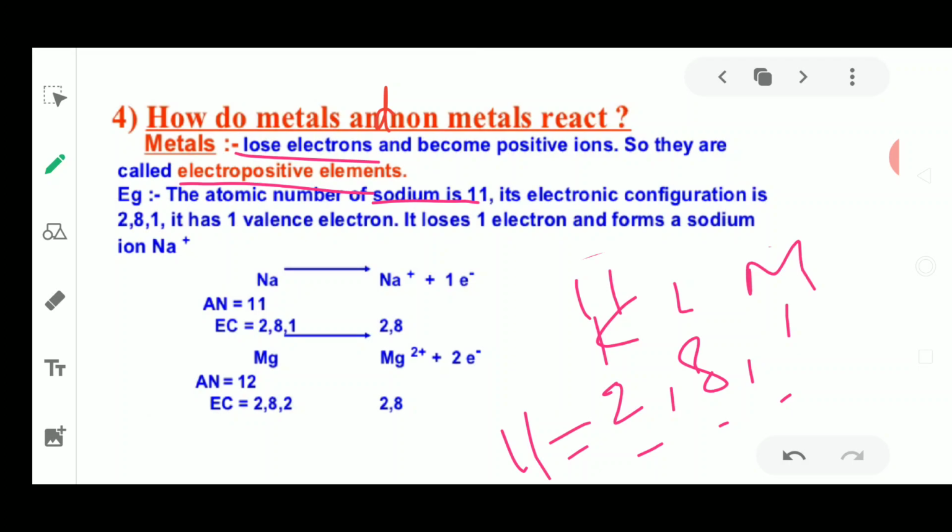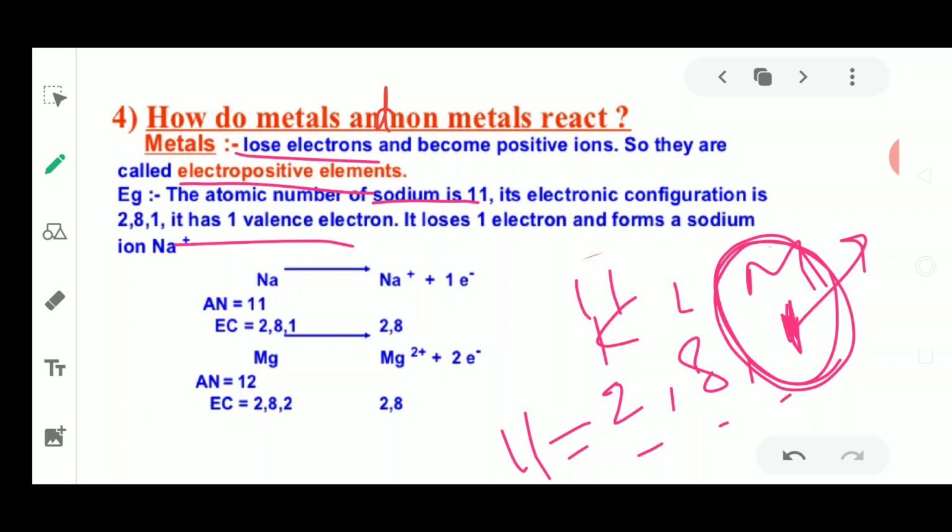Now you know that in the outermost shell either 2 or 8 electrons should be present. So there is 1, which means this one electron will be released so that it becomes stable. For attaining stability, this sodium metal is going to give one electron for the reaction, so it has valency 1. Therefore sodium loses one electron to form a sodium ion.